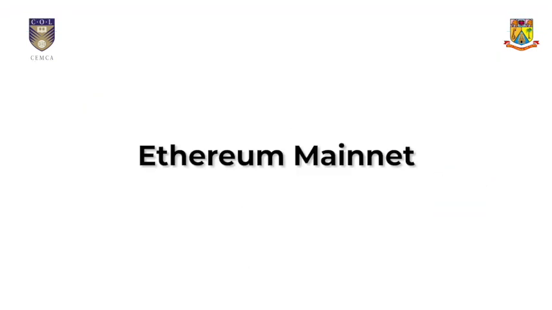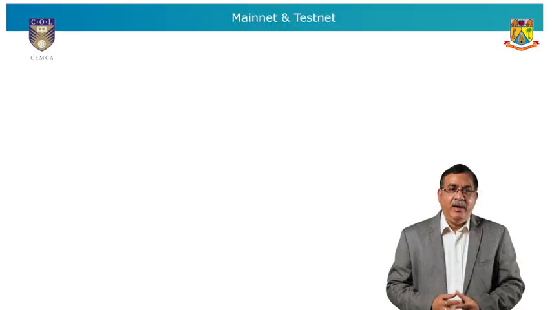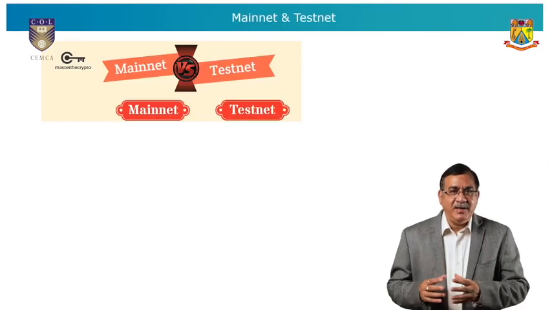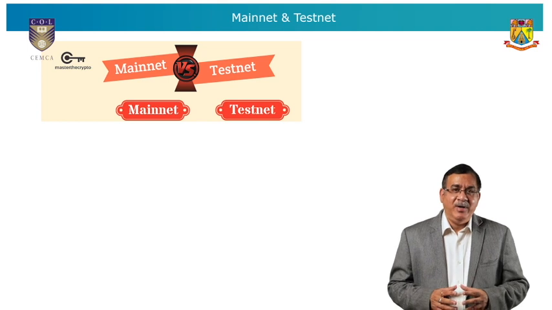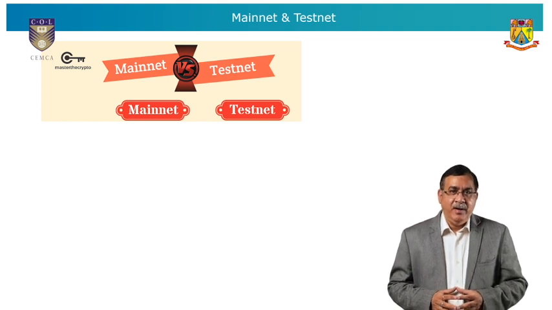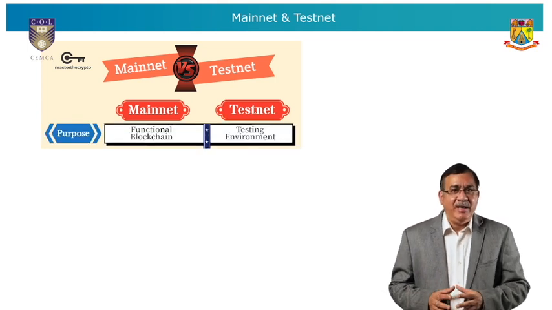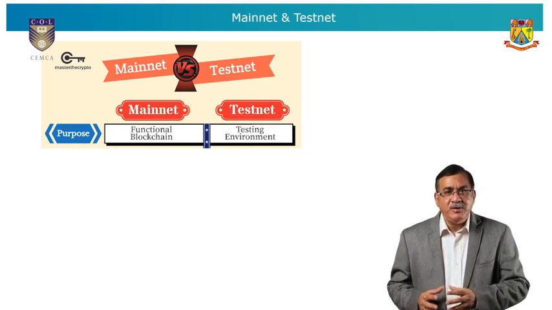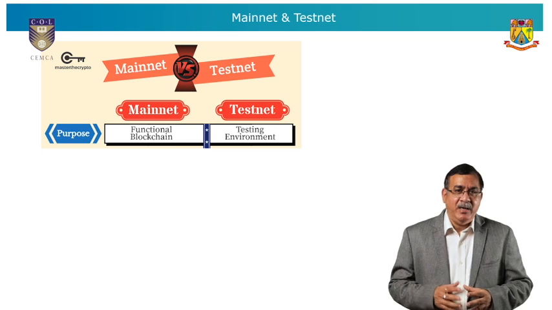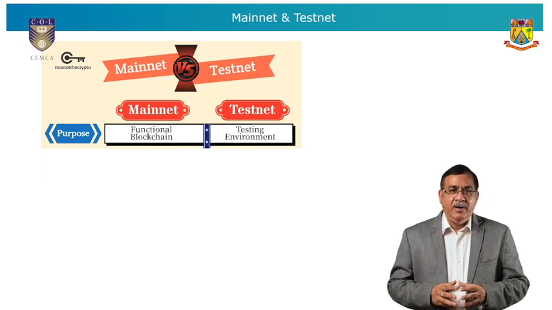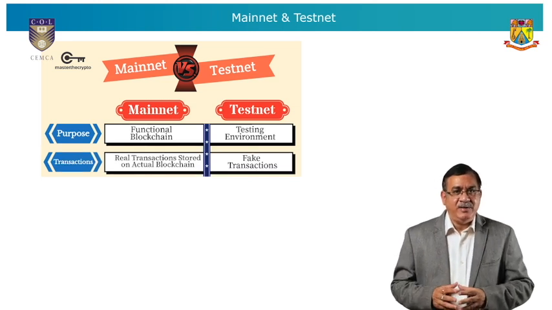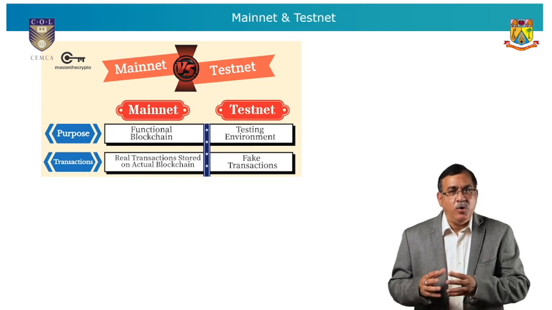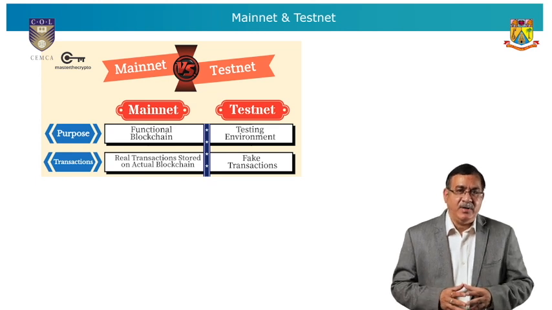Let us start with Ethereum mainnet. Ethereum mainnet is the largest Ethereum virtual machine, or EVM, network out there. It is incredibly well known in the world of blockchain and serves as the benchmark for most Ethereum-based networks and many others as well. Ethereum mainnet was established in July 2015 as an open source proof of work network.